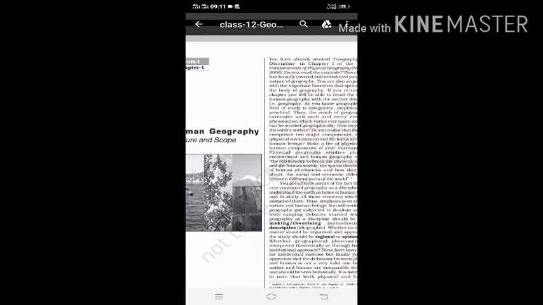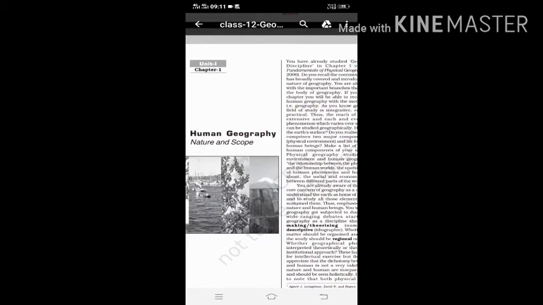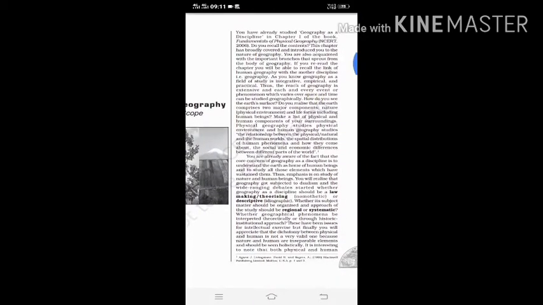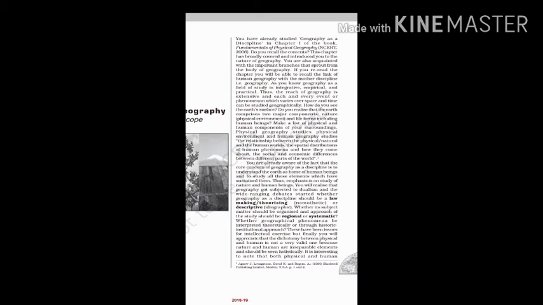So, this is the chapter for class 12 geography, World geography. That is chapter 1, Human geography, nature and its scope. So, let's get started. Now, what is geography?